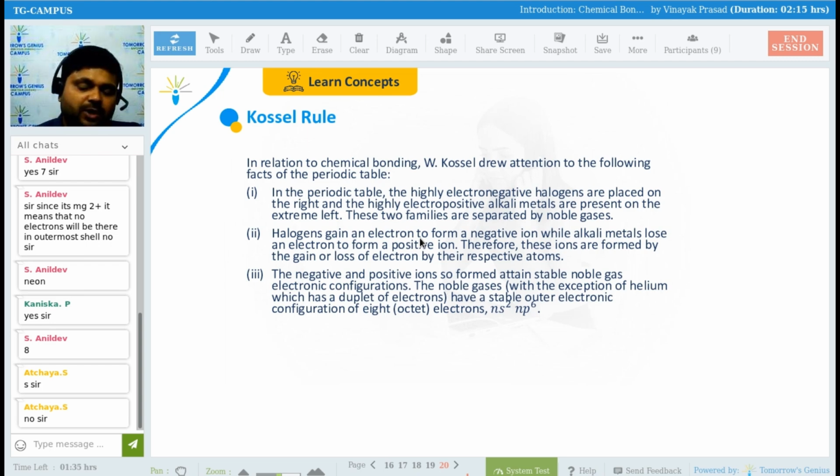Now, we are going to see about the Kossel rule, right? We are going to see about the Kossel rule.